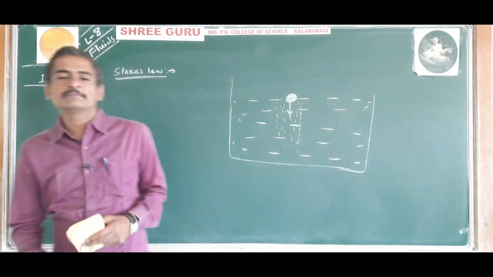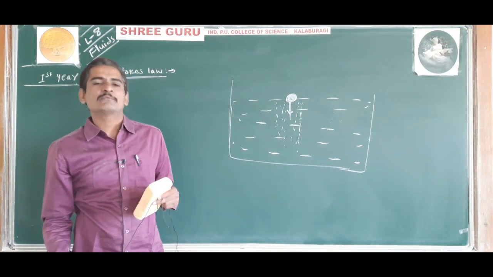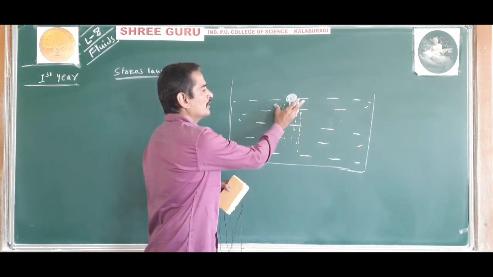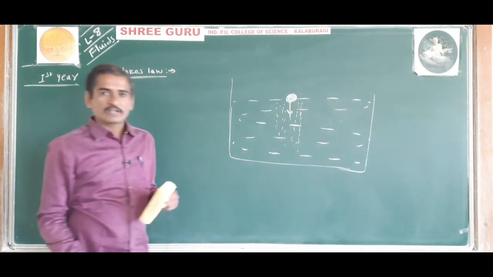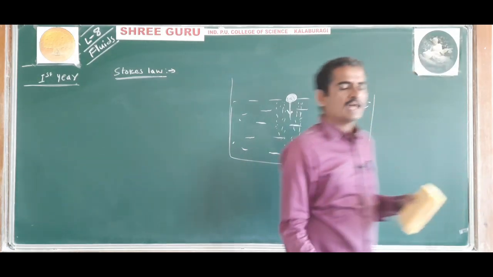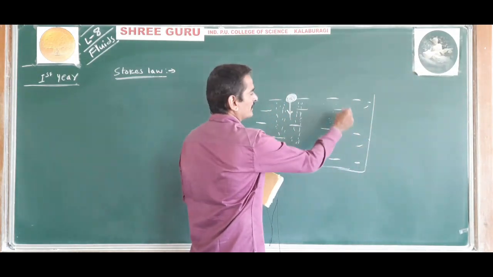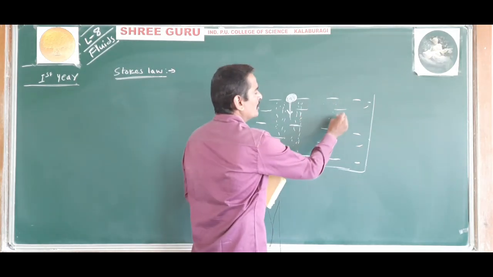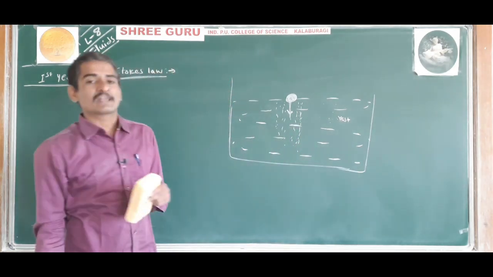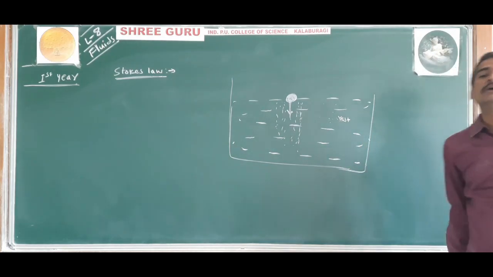So here, once again I will tell: when a body falls through a viscous liquid, the liquid which is very near to the body will move with the velocity of the body, whereas the molecules of the fluid which are far away from the body will remain at rest. So this creates a relative velocity, and whenever there is a relative velocity there will be viscosity.